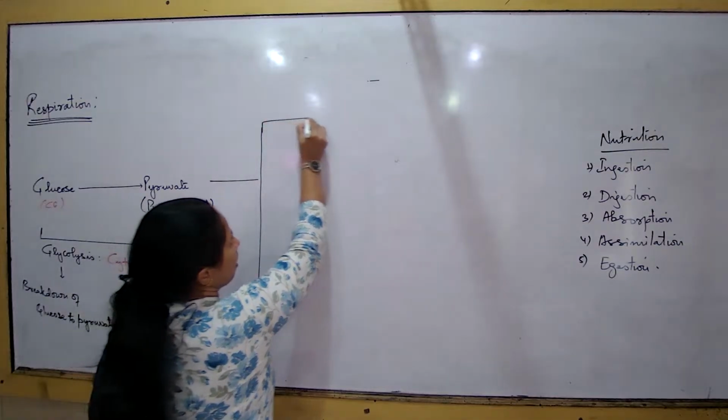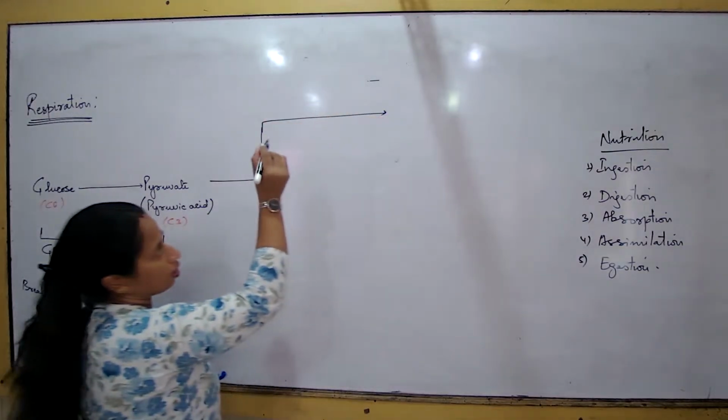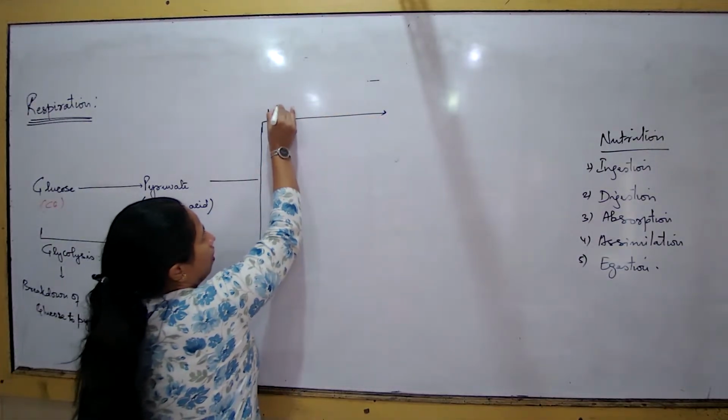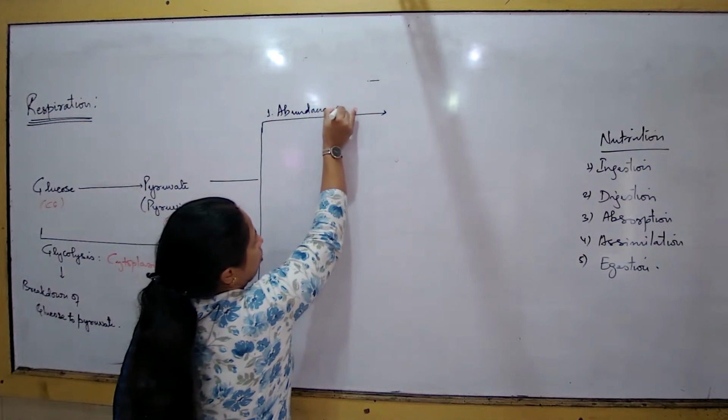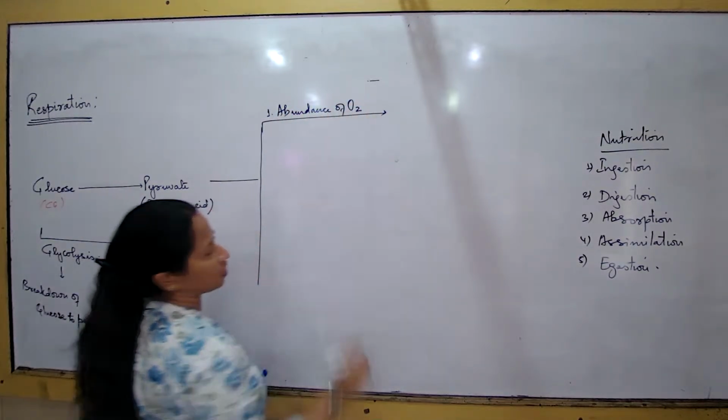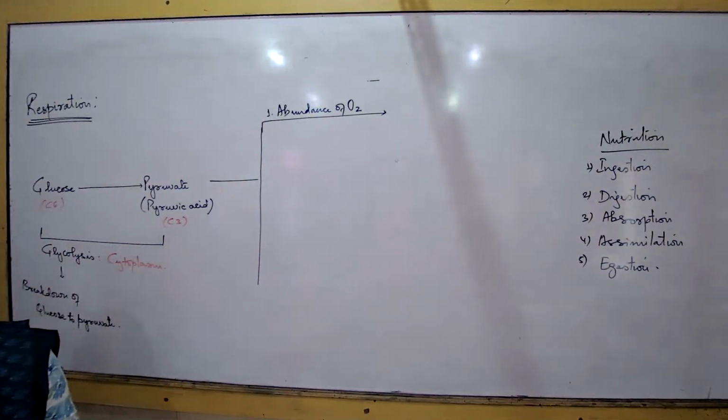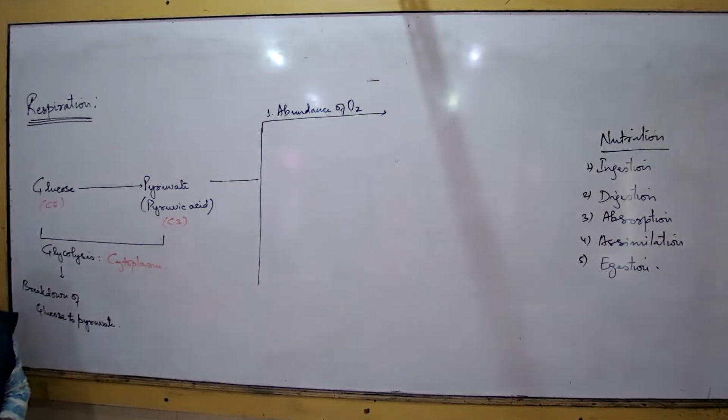Let us talk about this. The first step that we talk about would be type of cells which have got abundance of oxygen. The type of cells which are able to take in so much of oxygen from the environment. Something like us. Something like the plants, something like the fishes, something like the reptiles, something like the birds.